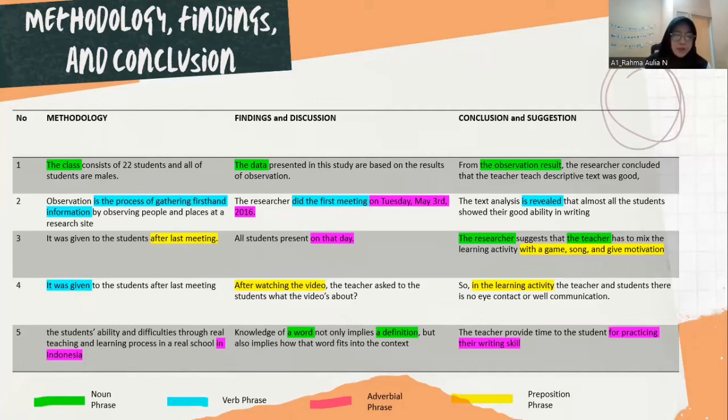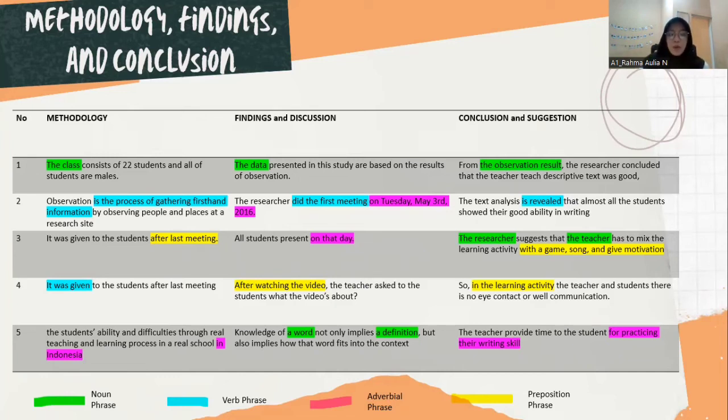And then the second one: observation is the process of gathering first-hand information by observing people and places at the research site. So here, "is the process of gathering first-hand information" is a verb phrase, because "is" is an auxiliary, and then the main verb is "gathering".